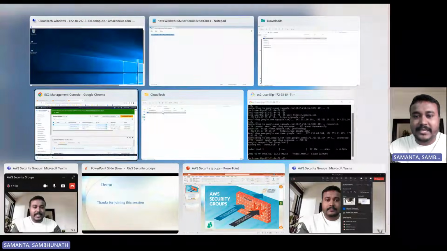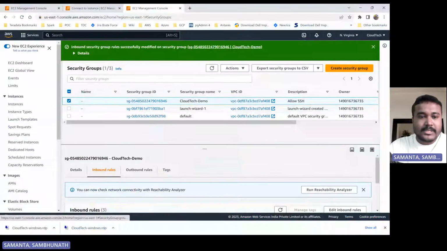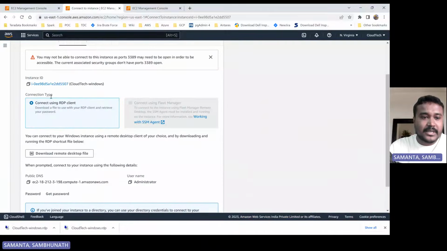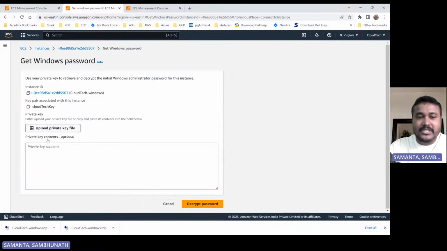I will show you how we can get our password, right? Let me show you that too. Suppose this is our instance, right? This is the get password option. If you click here, it will ask you to upload your private key. From there it will generate the password.